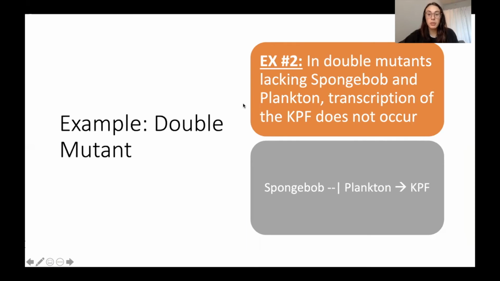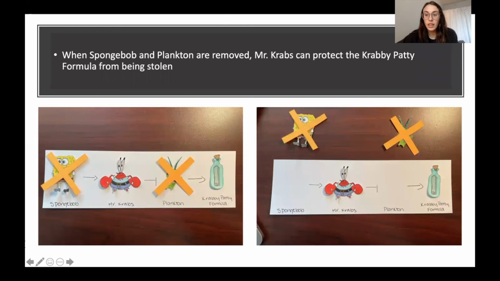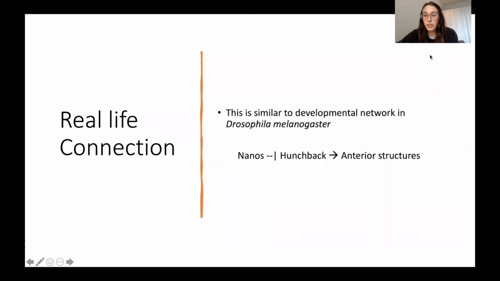For example, in double mutants lacking SpongeBob and Plankton, transcription of the Krabby Patty formula does not occur. So we know that SpongeBob blocks Plankton from stealing the Krabby Patty formula. And we can see here in this picture that when you take out SpongeBob and Plankton, Mr. Krabs blocks the stealing of the Krabby Patty formula, and also Plankton is no longer there to transcribe or steal the Krabby Patty formula.